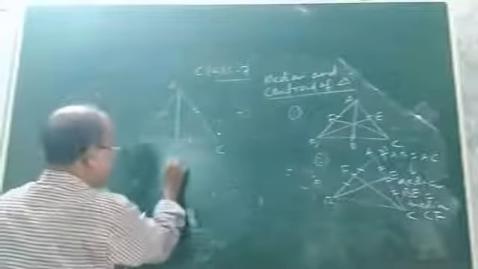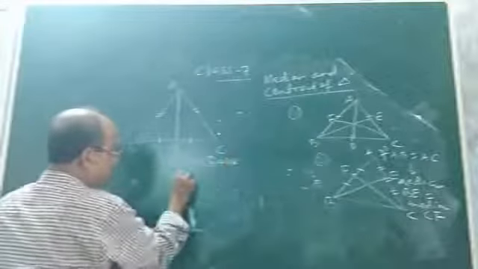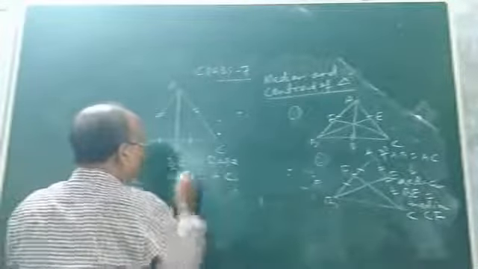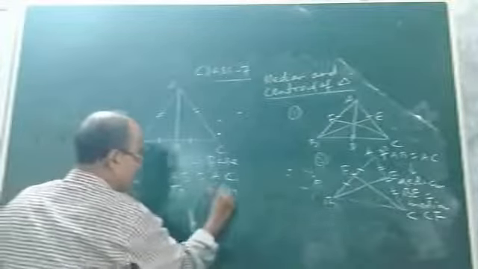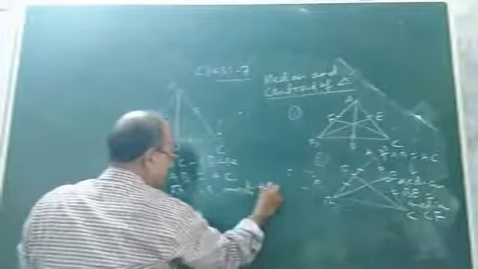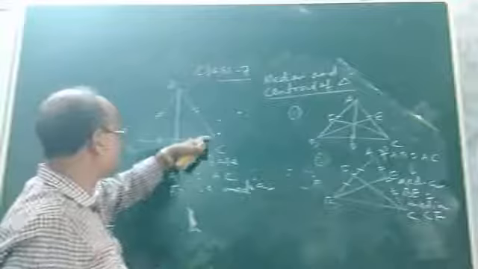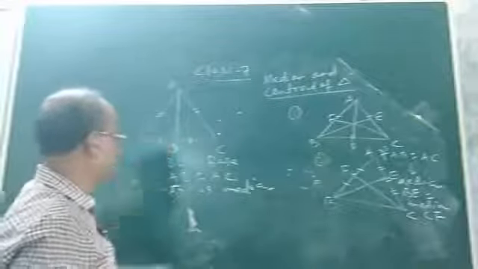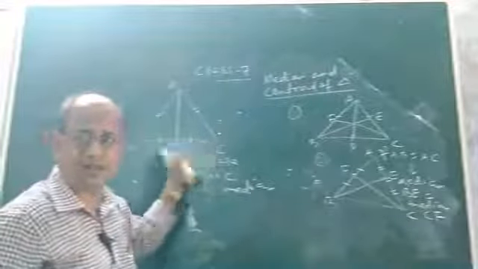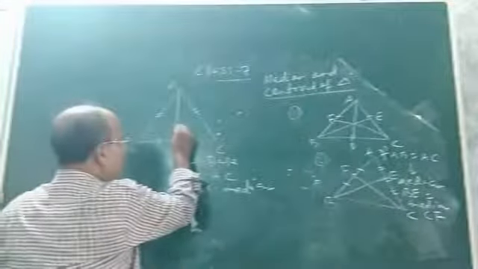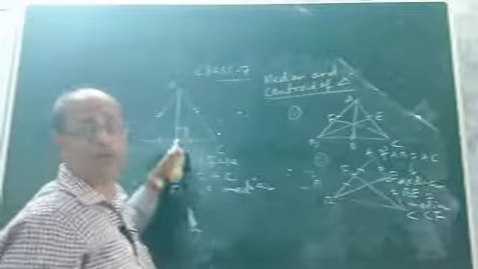Here BC is the base, and AB and AC are equal, it is given, isosceles. Now suppose AD is your median. AB and AC are equal, ABC is an isosceles triangle, AD is the median, and BC is the base. Now this median is drawn to the base, the third or unequal side BC. Now do you know what? You will be surprised to know that this angle will be 90 degrees. This will be perpendicular to the base.